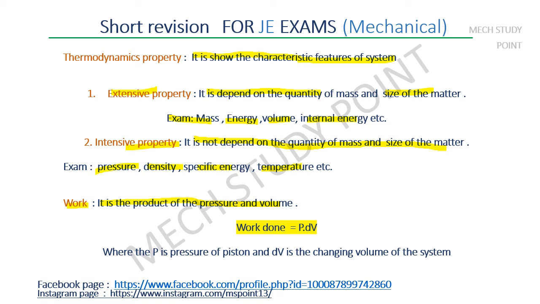So the final formula is W equals P times (V2 minus V1), which is also the product of pressure and change in volume. This is the calculation of work done by the system or the surroundings. It may be negative or positive depending on the situation.